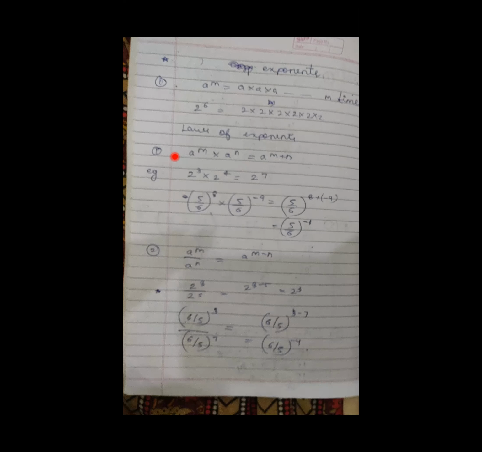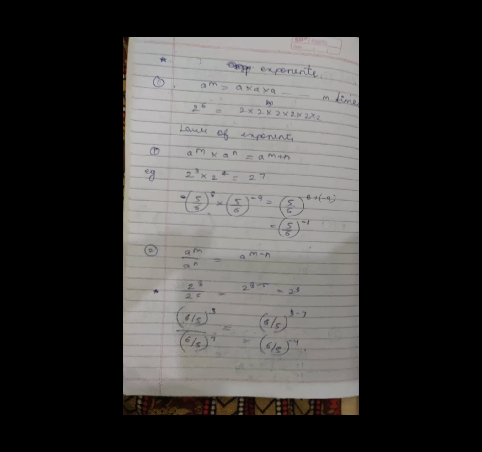First law is product law. If the base is the same, you have to add the powers. Second is quotient law. A to the power of m upon a to the power of n will give you a to the power of m minus n. A to the power of m divided by a to the power of n gives a to the power of m minus n.